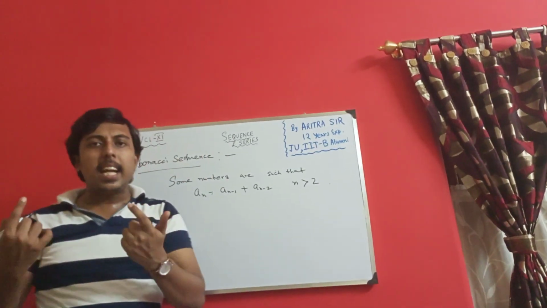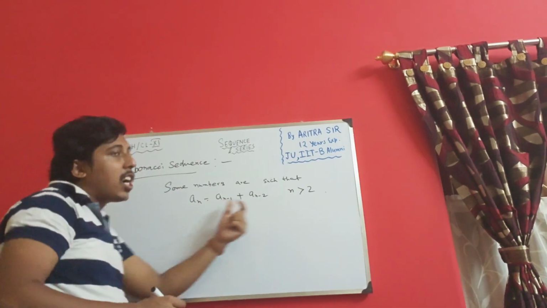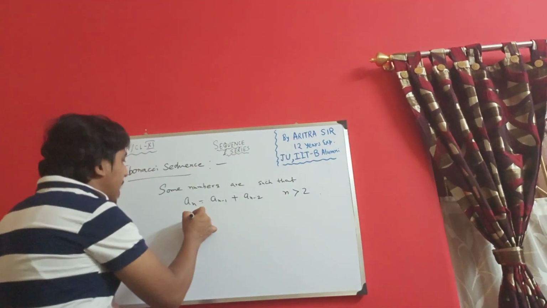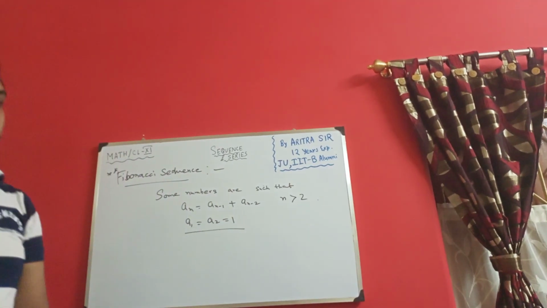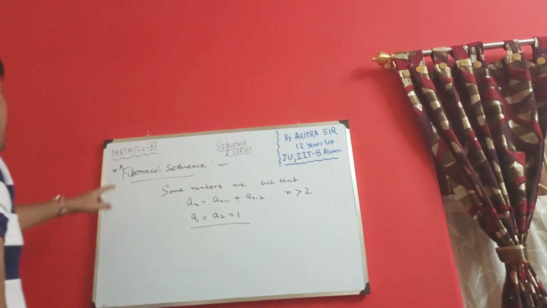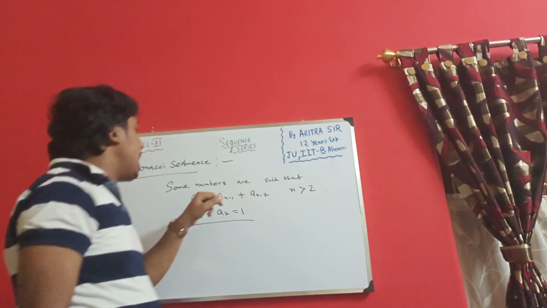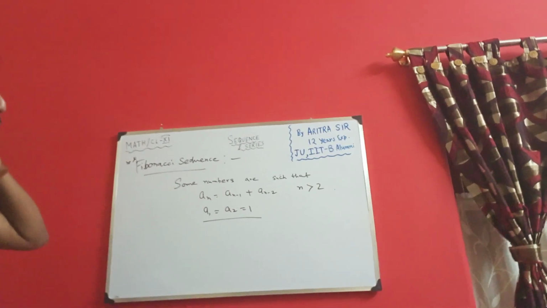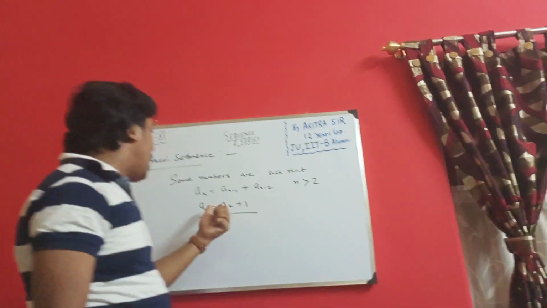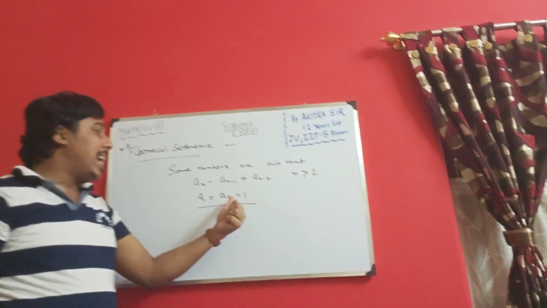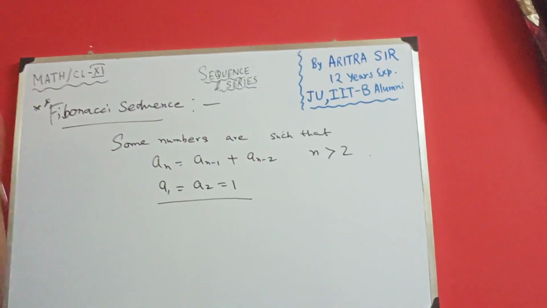Now my question arises, sir, what is the value of A1 and A2? This is not the sequence. It completes by adding this A1 equals to A2 equals to 1. So that is the Fibonacci sequence. Some numbers are such that it follows the definite rule. AN is your AN minus 1 plus AN minus 2 for n greater than 2. But for n equals to 1 and 2, A1 equals to A2 equals to 1. Okay, so that is your Fibonacci sequence.